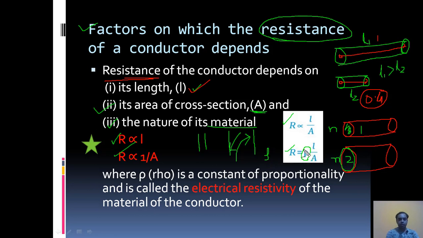Now, what is this constant? Rho is a constant of proportionality and is called electrical resistivity. This is very important. You should keep this in mind. What is the electrical resistivity of the material of the conductor? For a particular material medium, this electrical resistivity is constant, but for a different material medium, this value changes. For example, the electrical resistivity for iron is not equal to the electrical resistivity for copper. When the material changes, this value also changes.